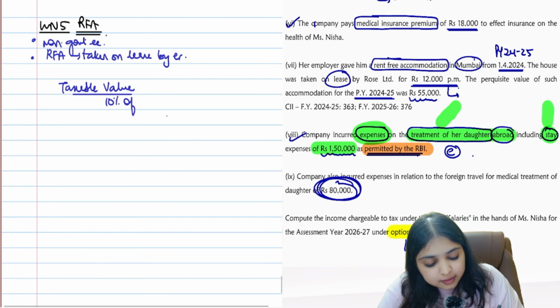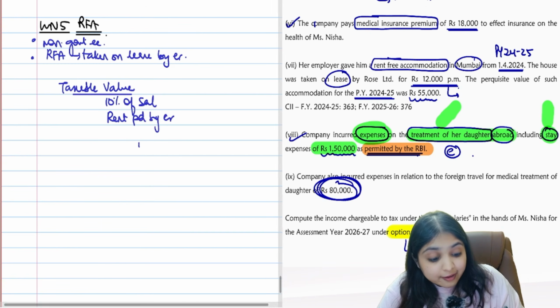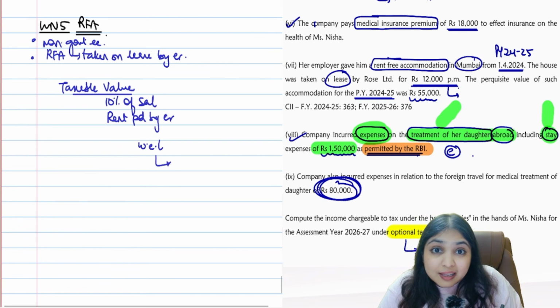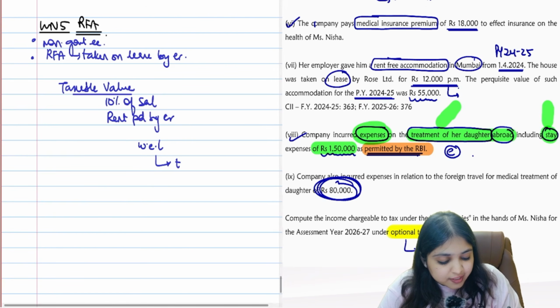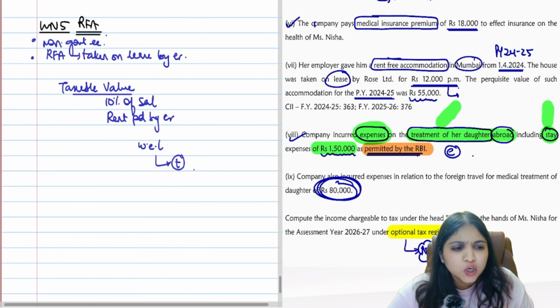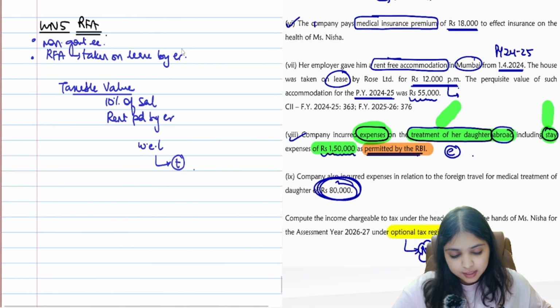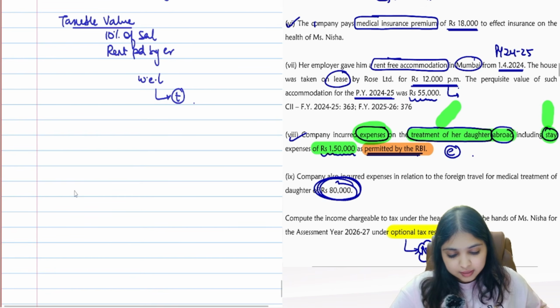Straight away, 10% of salary or rent paid by employer, whichever is lesser. Whichever is lesser will be what? Exempt or taxable? This is perquisite. Whichever is lesser will be taxable. So what do I need now? I need to find salary. So come on, everybody. Let's do the computation.